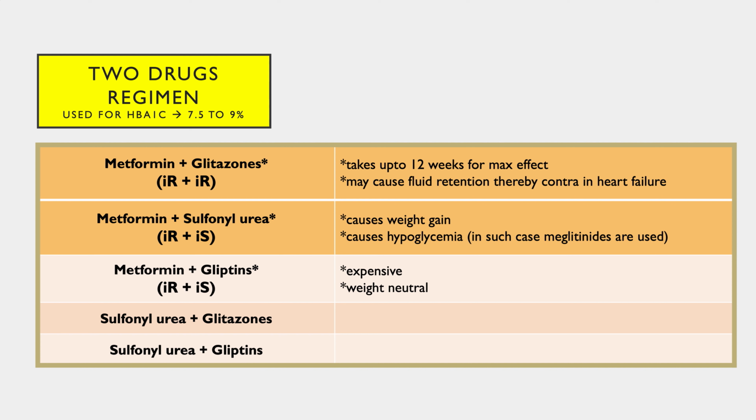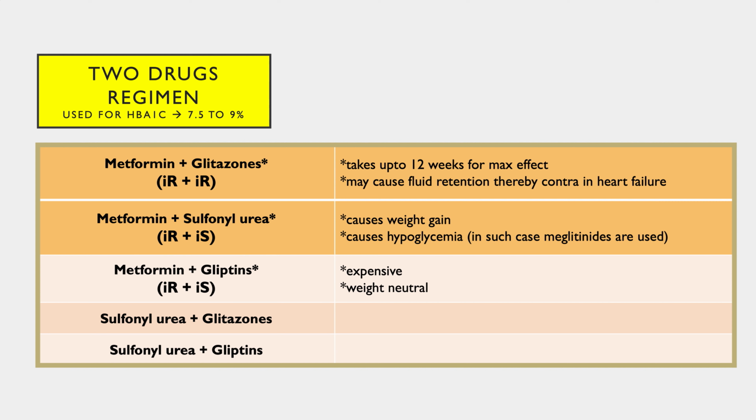Third are metformin and gliptins. Metformin is an insulin resistance inhibitor, and the gliptins are insulin secretion drugs. So the gliptins are given, but they are comparatively costly. One tablet or one dosage costs around 9 or 10 rupees, so it becomes a little costly for the patient.